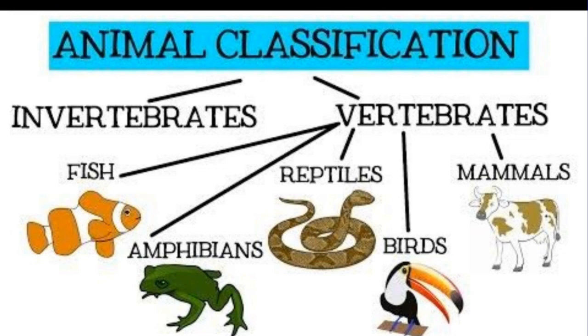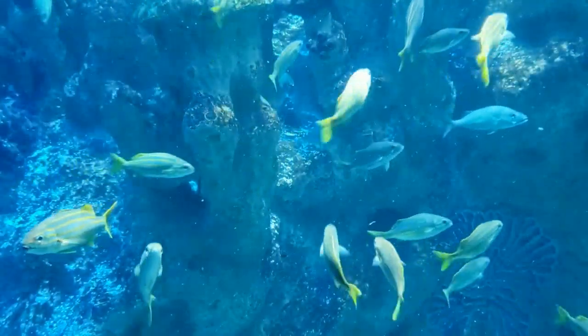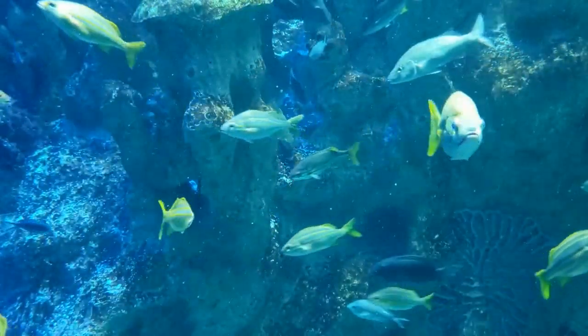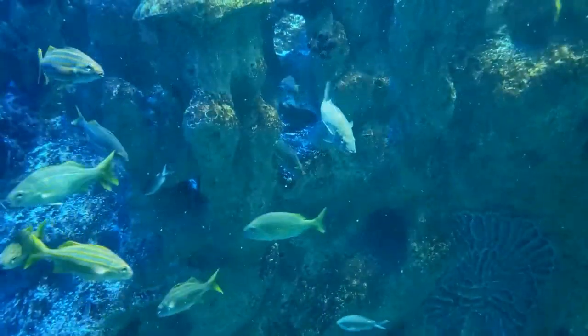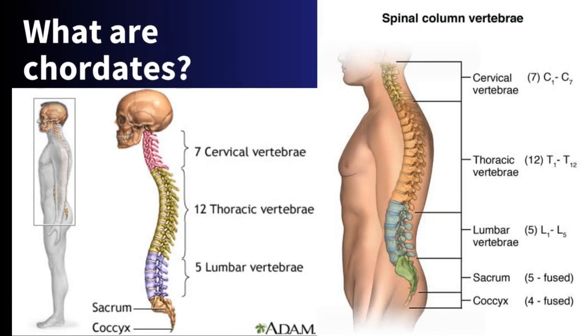Invertebrates such as platyhelminths, such as tapeworm and the likes. The vertebrates are regarded as the chordates, that is, organisms that have a vertebral column. And this vertebral column gives the organisms under Chordata their shape. Now, what are chordates? Chordates are the most advanced group of animals.